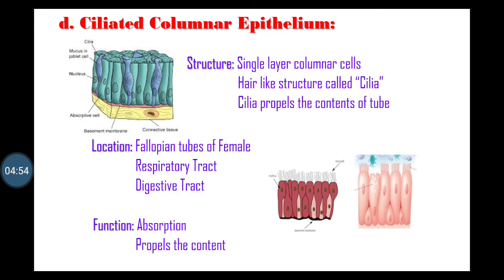Location: it lines some part of the fallopian tubes of female, respiratory tract and digestive tract. Function: in the respiratory tract, cilia propel mucus toward the throat. In fallopian tubes, cilia propel the ova toward the uterus. In alimentary tract, cilia propel the digestive content.